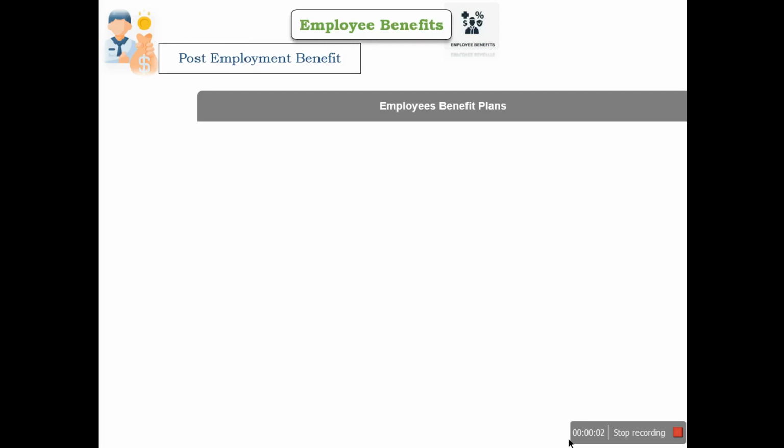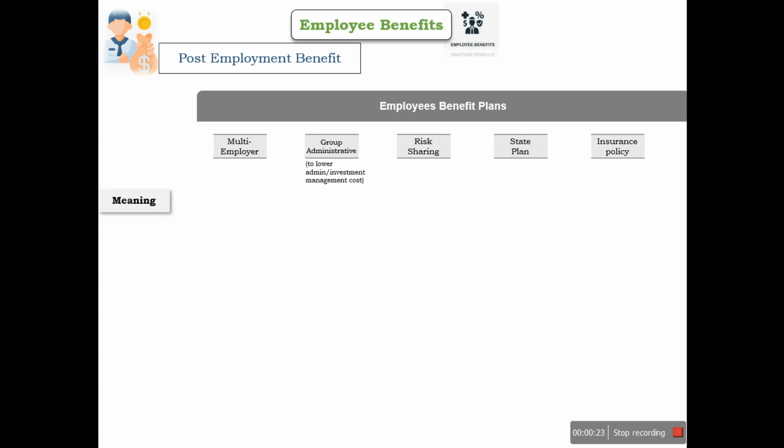To fulfill its obligation in respect of employee benefits, an entity participates in different types of plans. It may be a multi-employer plan or a group administrative plan, which is created to lower the admin or investment management cost. Another may be risk sharing plans, estate plans, and insurance policies.